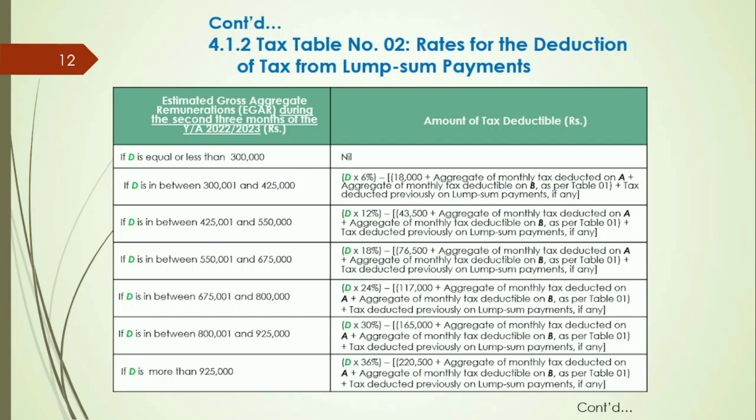Then select the appropriate equation and calculate the tax for the lump sum payment.